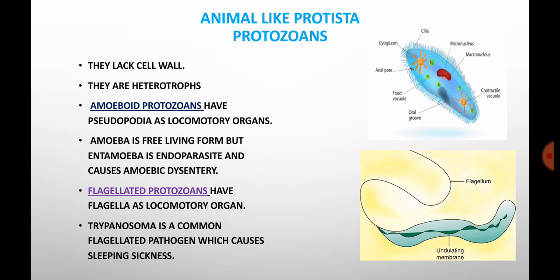Coming to the flagellated protozoans. Flagellated protozoan means its locomotory organ, the moving organ, is the flagella. These also act as pathogens, so because of this sleeping sickness disease can occur. In the picture you can see this is a Trypanosoma. With the help of the flagella it moves. And here is another example, Paramecium. In Paramecium the locomotory organs are cilia. With the help of these cilia they move from one place to another. So this is about the animal like Protista.